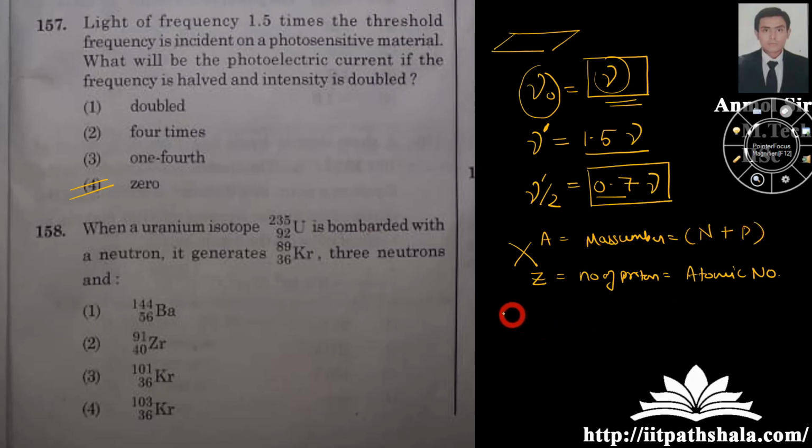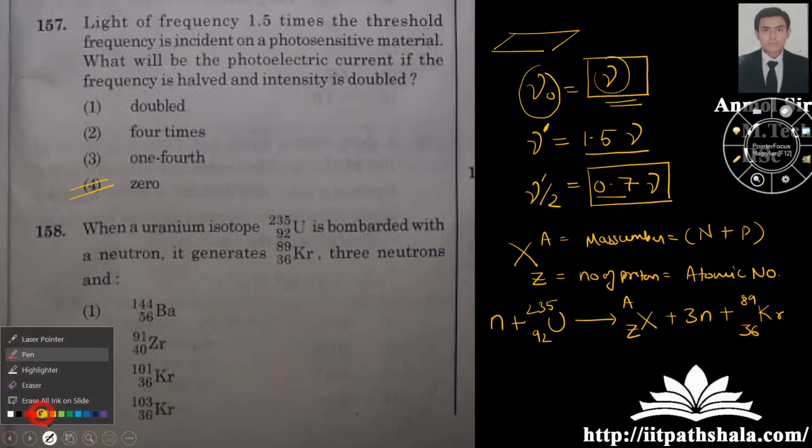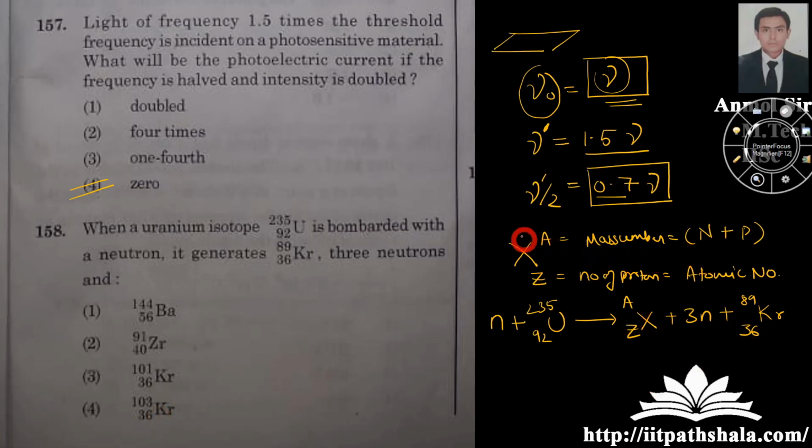Okay guys, so you're bombarding your U 235 92 with a neutron, leading to formation of this unknown A Z, 3 neutrons and another byproduct over here. So let us solve this with the following concept over here.